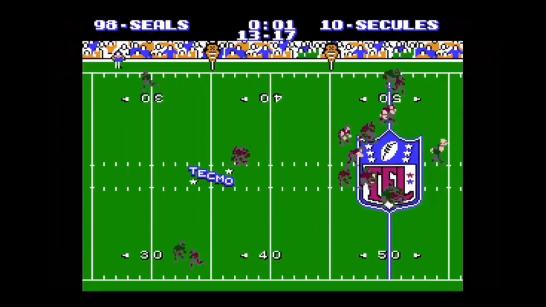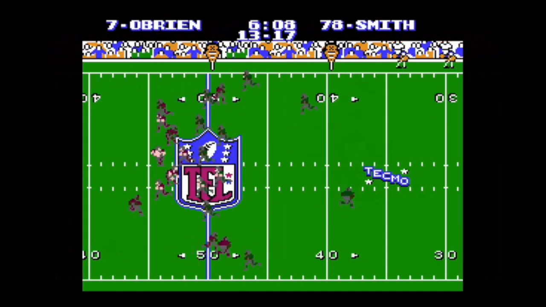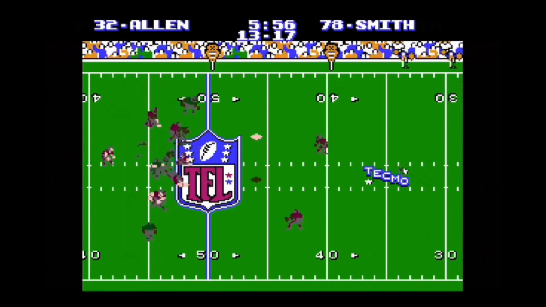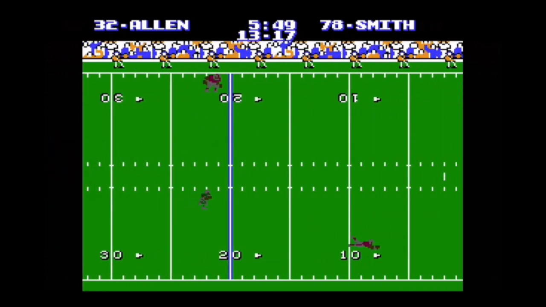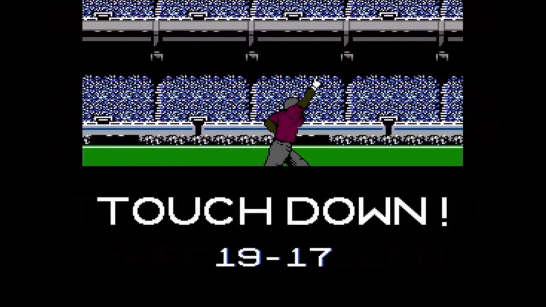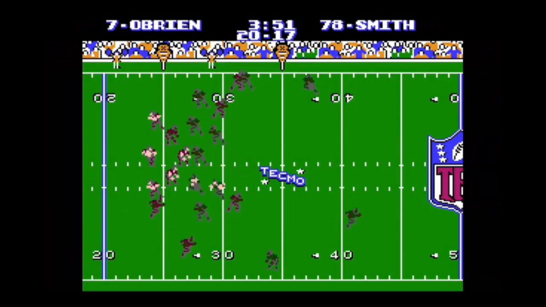Scott Secures looks for a pass. It was intercepted, a bad attempt right on midfield. Ken O'Brien is looking to capitalize after an interception by the defense. Throws it to Allen wide open, gets it in for the touchdown. Cleveland takes the lead. What a game by far.